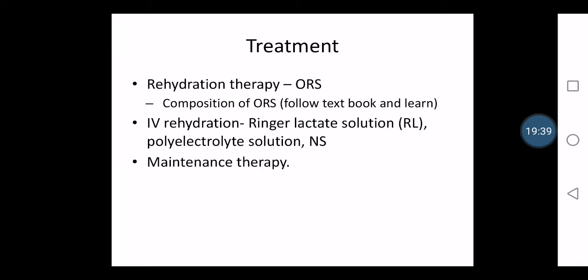So what is a polyelectrolyte solution? That means there will be contents like sodium chloride, sodium acetate, potassium chloride, glucose, everything in a mixture in 1 liter. So that can be given for rehydration. Otherwise, if Ringer lactate and polyelectrolytes are not available, then normal saline also can be given as a part of IV rehydration. So either we give ORS orally, otherwise IV rehydration is needed in case of severe vomiting, or if the person is not able to take oral hydration.